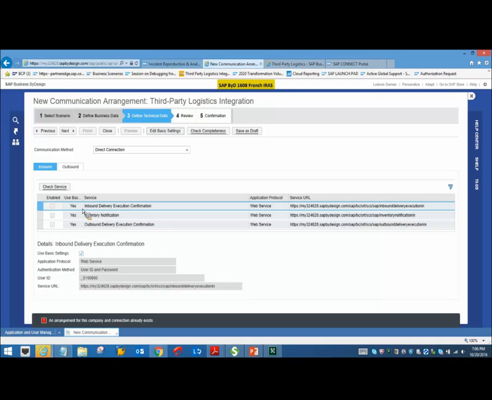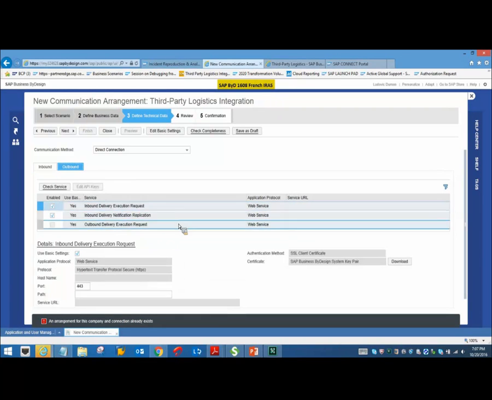For example, if at all you want to have the WSDL file, you can download it. Once the communication arrangement is created and made active, you have an option to download this WSDL file. This acts as a template for you to send the messages to the BYD system, and from the BYD system to your WMS system, or back to your BYD system.